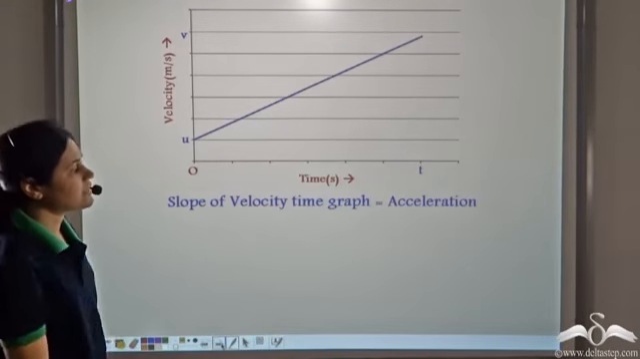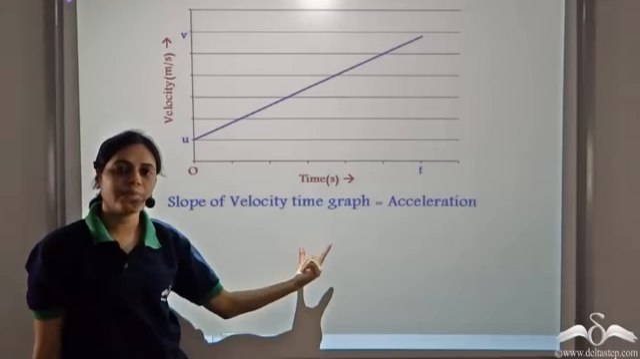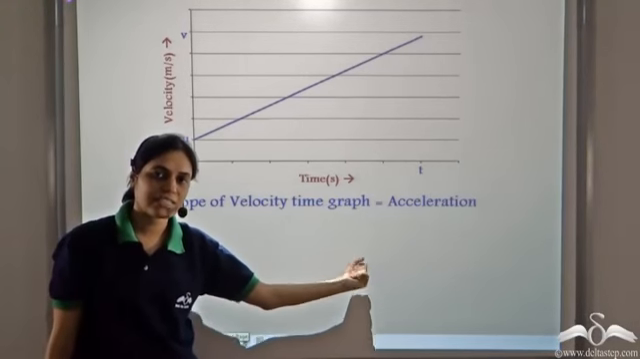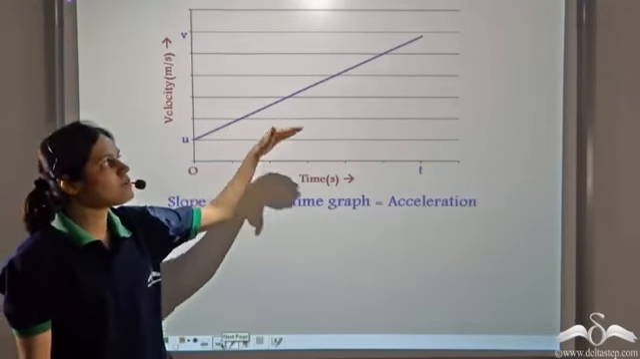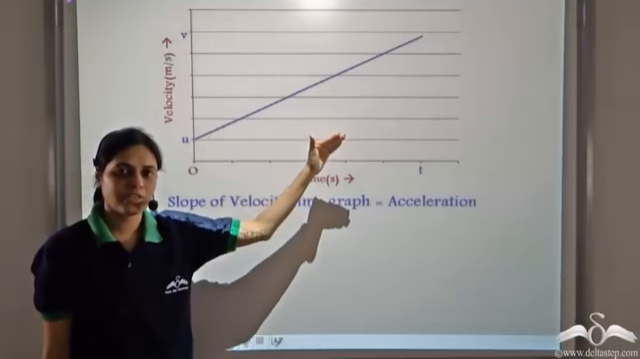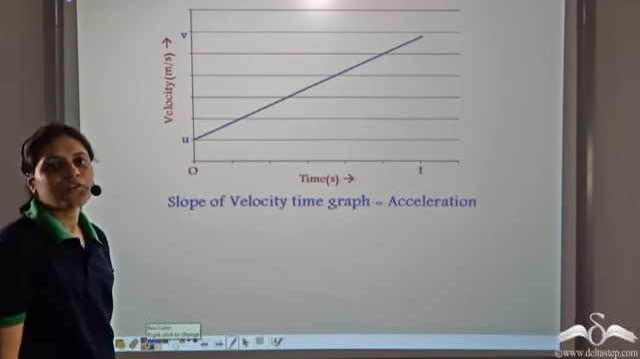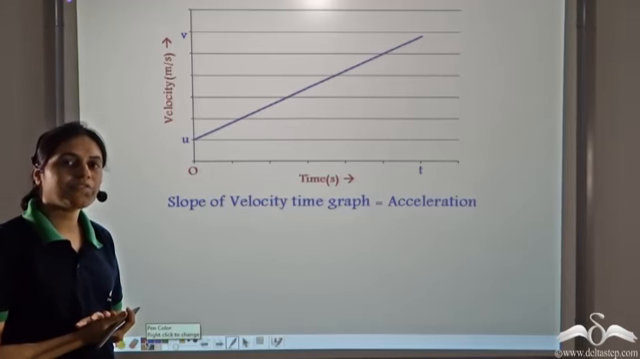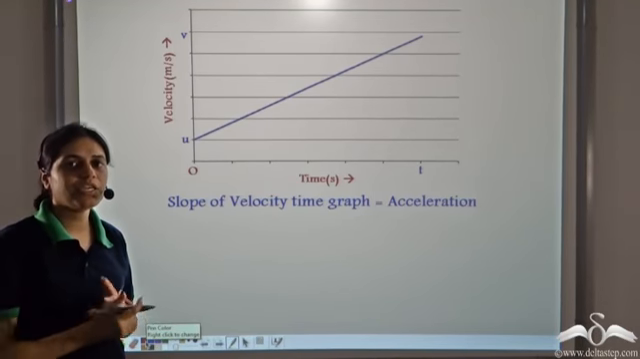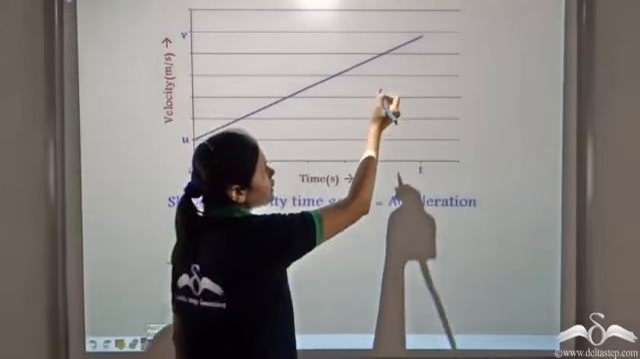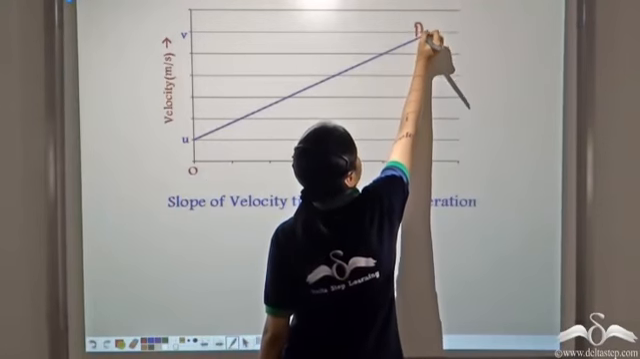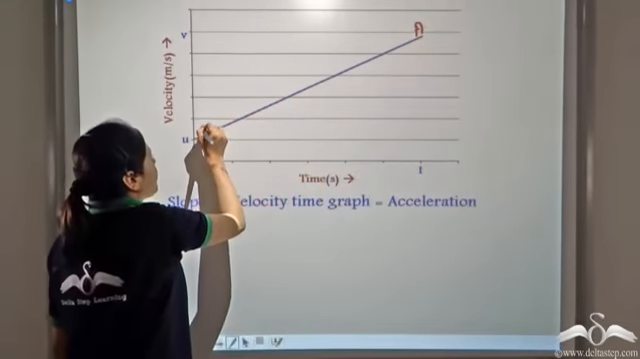We know that the slope of a velocity-time graph gives us acceleration. So the slope of this graph gives us acceleration. Let us try to find the slope of this graph. We have learned that to find slope, we need 2 points. So let us take 2 points, point A here and point C here.